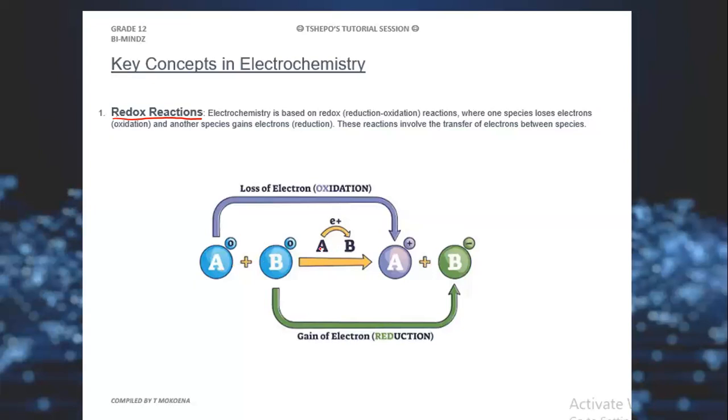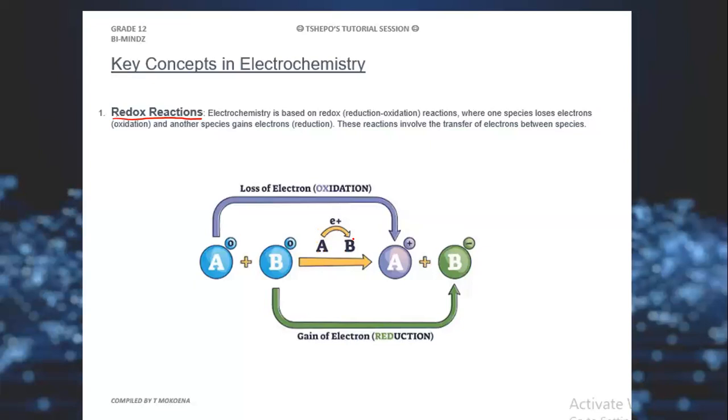So now this is what is happening in this case. A is the one that is going to lose electron, meaning A is strong at losing electron. That means B is weak at losing electron when it interacts with A. For the fact that B is weak at losing electron, that means it is strong at gaining electron when it interacts with A. So in this case, A will lose electron and B will accept that electron.